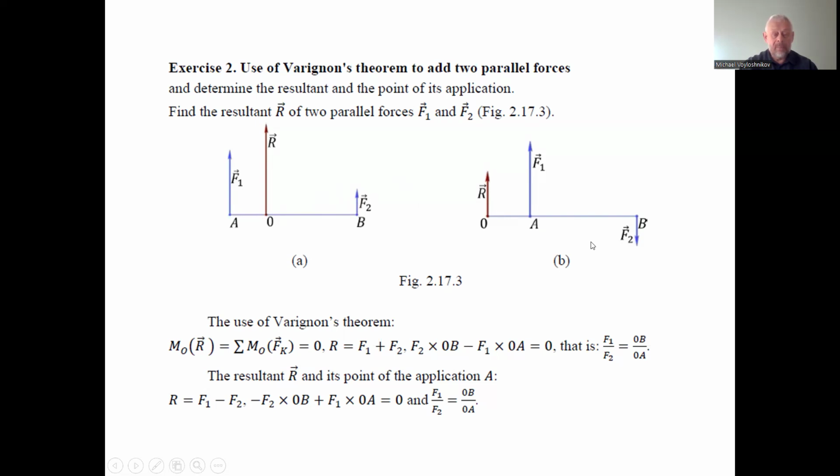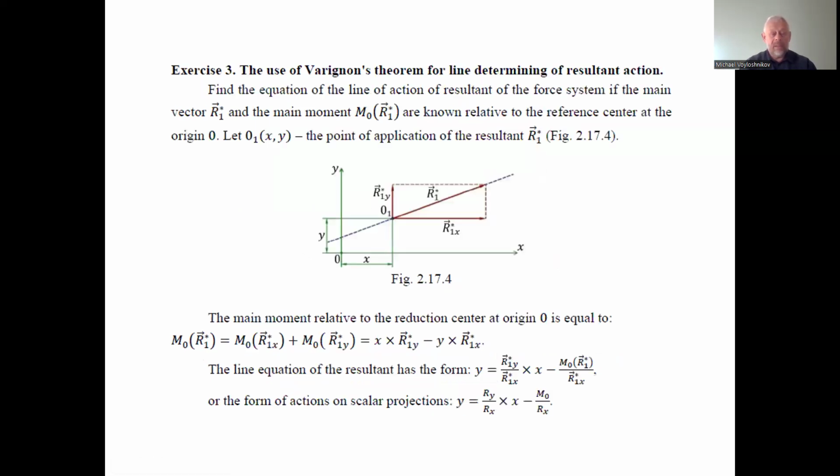Next exercise: the use of the Varignon theorem for determining the resultant action line. This is a resultant R1*, and we have its components R1x* and R1y*. We need the mathematical equation of this line.